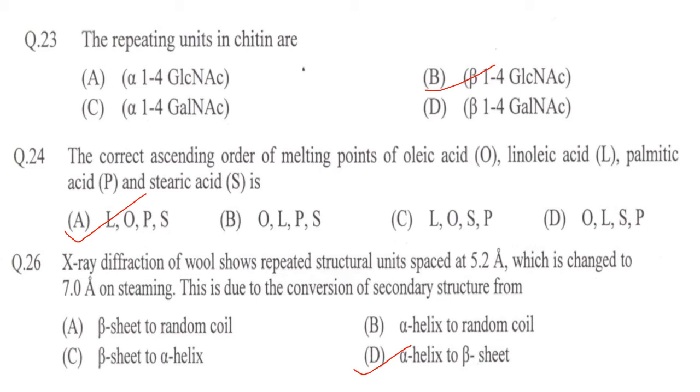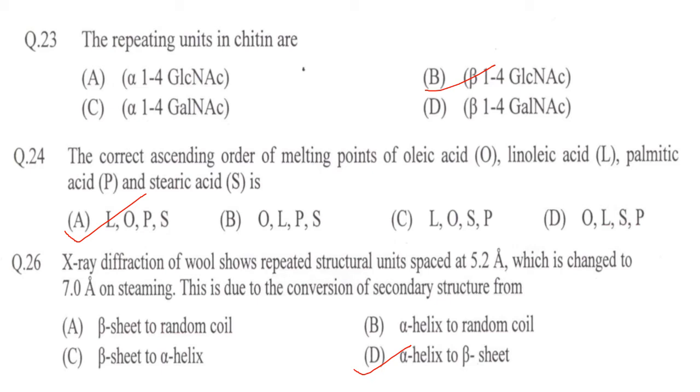Then palmitic acid will come in between oleic acid and stearic acid because it has 16 carbon units and its melting point will be lower than that of stearic acid, which has got 18 carbon units. So the answer is option A, LOPS.